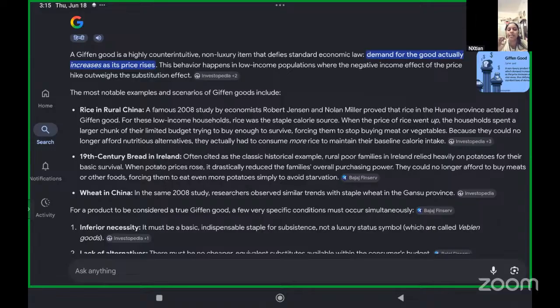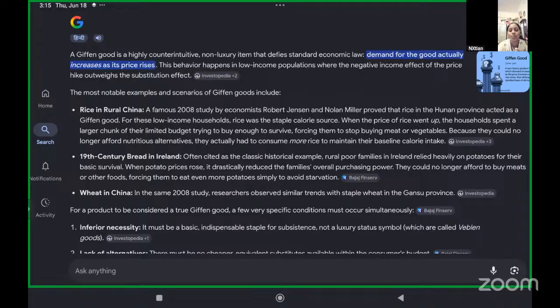This is a crisis that happened in real life. This Giffen good example is a real life example from 2008 rural China. They stopped buying meat and other vegetables, but spent major portions of their incomes on rice.